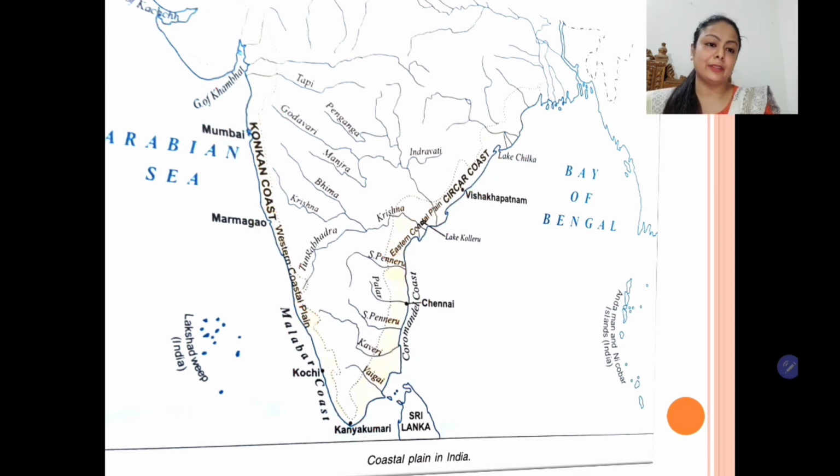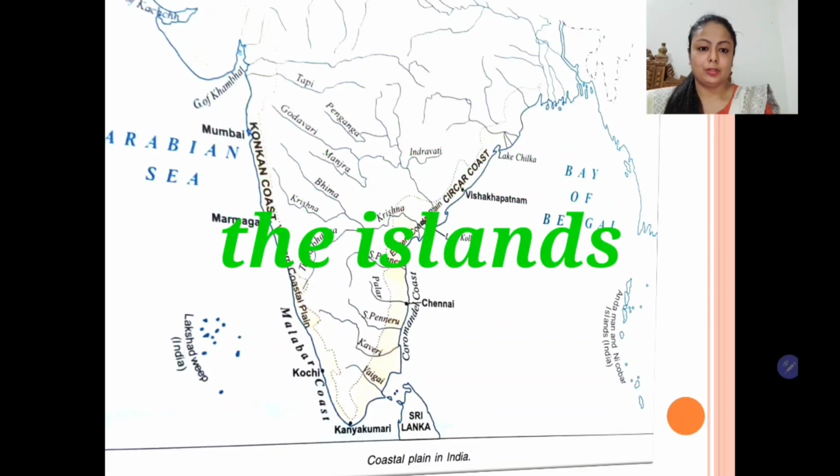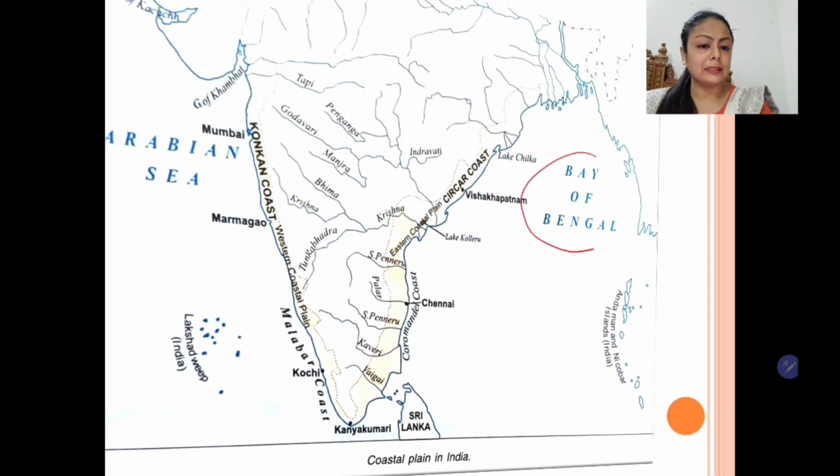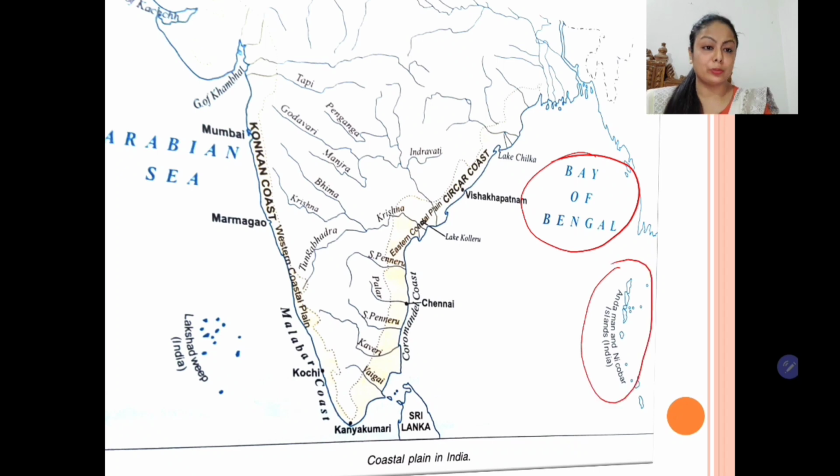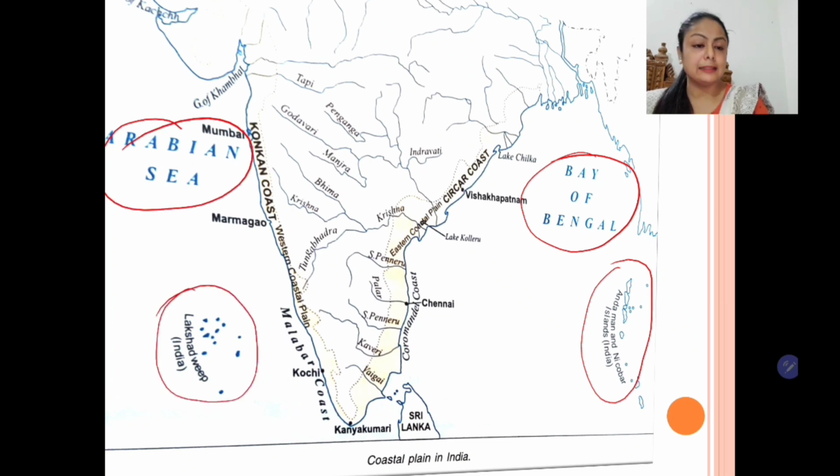The next physical feature in the list is the Indian islands. So students, if we look at the Bay of Bengal, here lies the Andaman and Nicobar group of islands. So it consists of 7 large and 12 small islands, and this is in the Bay of Bengal, so it's often also known as Bay Islands. Now if we move to the Arabian Sea, Lakshadweep Islands, these are coral islands. They have formed by the accumulation of skeletons of marine animals, creatures called corals, in the shallow water. So they have formed this way.